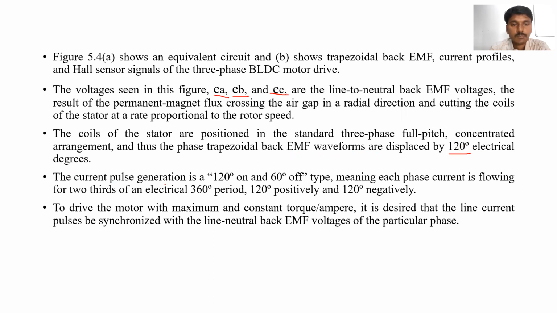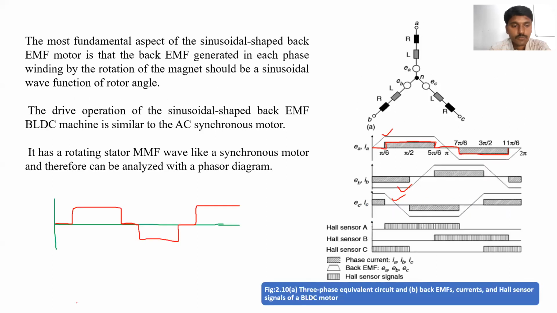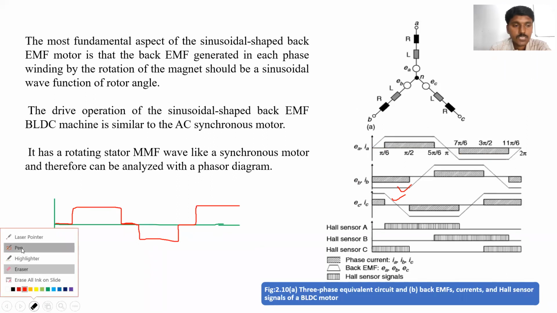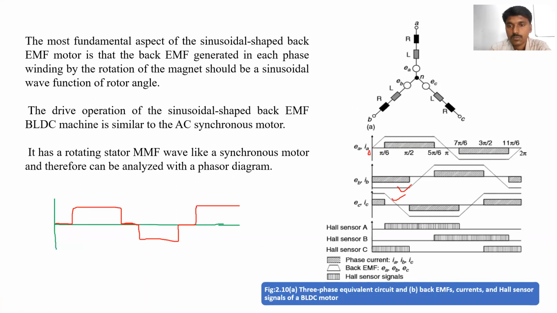Means the current conduction is 120 degrees and the remaining 60 degrees are off. Only for 120 degrees is the current flowing. See here, this is the 0 and this is the 360. One full cycle is 360 degrees. 2 pi means 360. This is pi by 6, which means 180 by 6, that is 30.